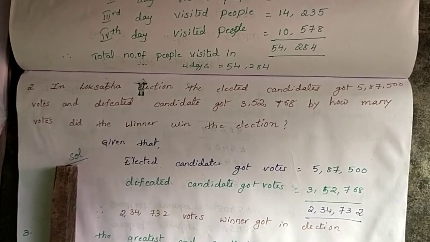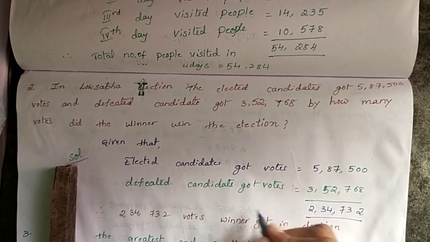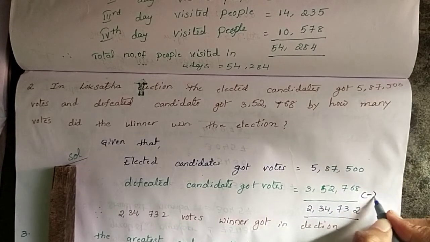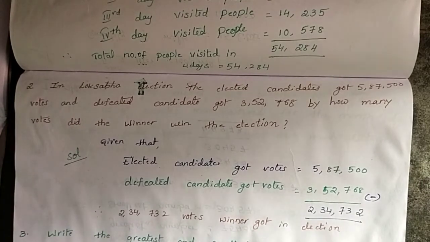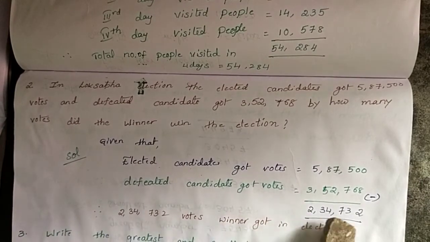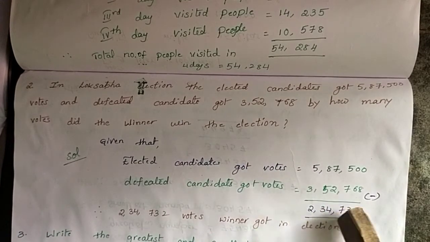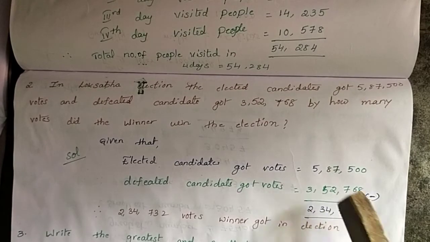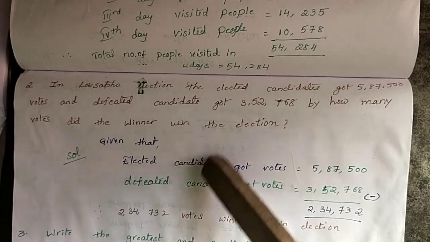So, therefore, the winner got 2,34,732 votes more than the defeated candidate in the election. Okay, I think you understood this problem.